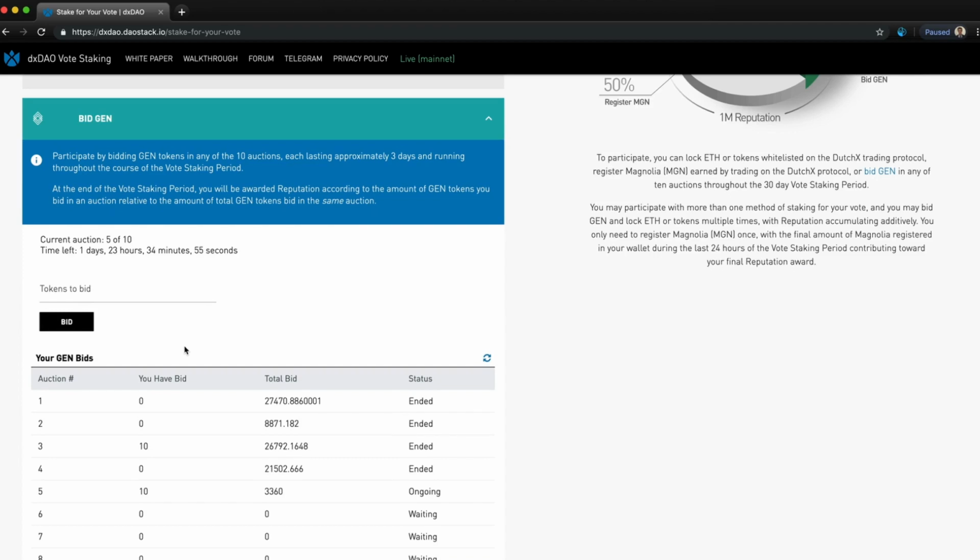It's important to note that this is the only category where you won't receive your tokens back. Instead, gen bid in these auctions directly contributes to the dxDAO governance subsidy. You buy voting power and pay with gen.